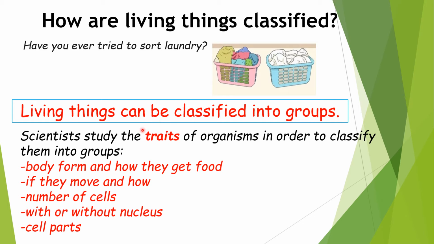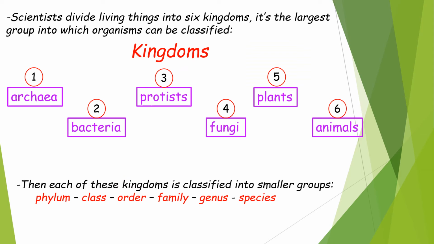Traits are the characteristics. So they look for the organism's body form, how they get food, if they move and how they move, the number of cells they have, and if their cells have or do not have a nucleus. Also, they study the cell parts. So as we said, scientists study the traits or the characteristics of living things in order to classify them.